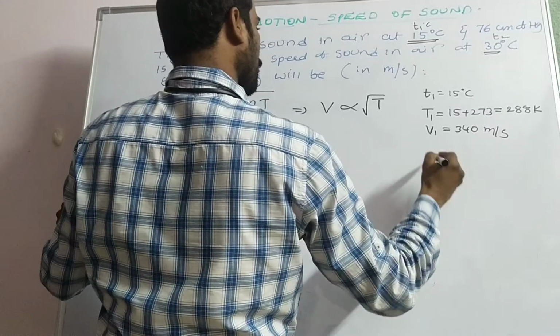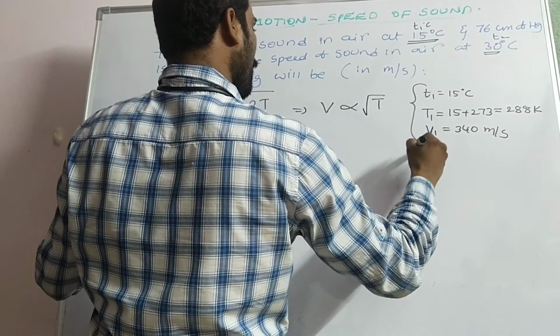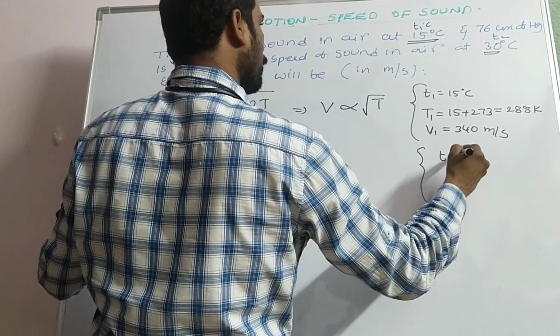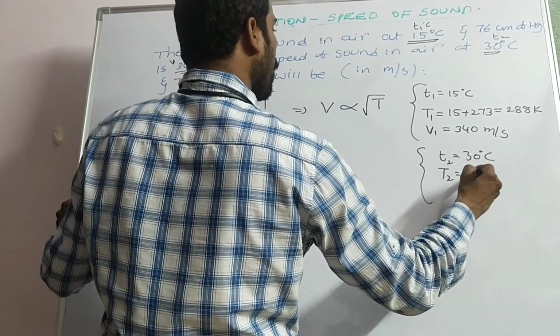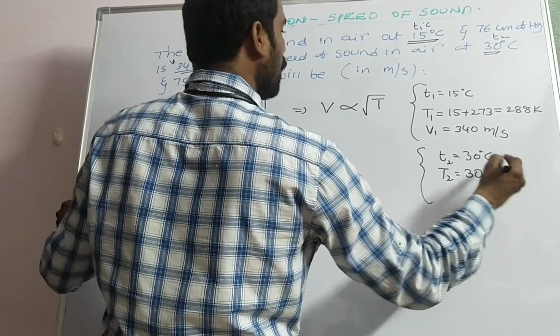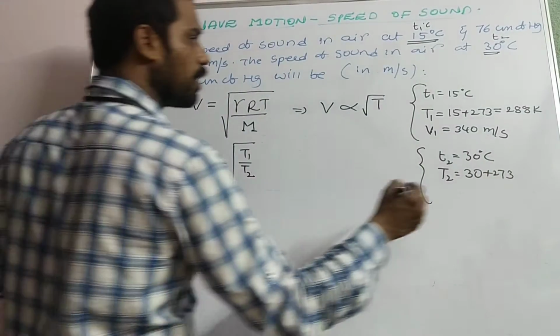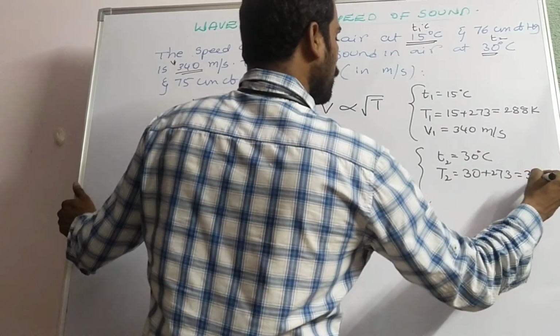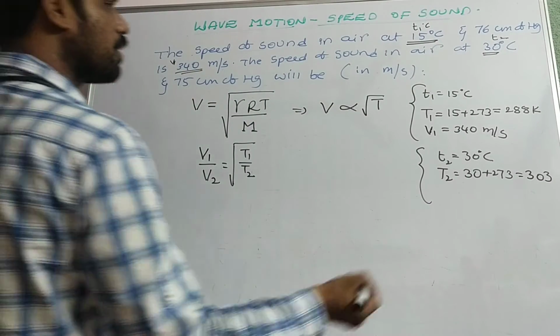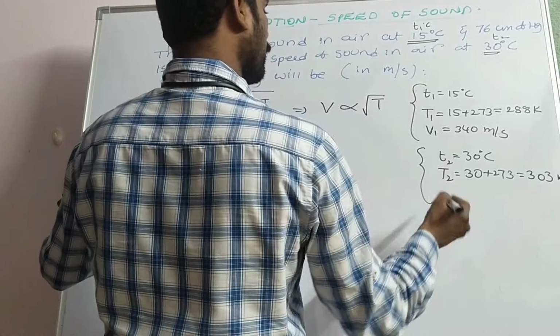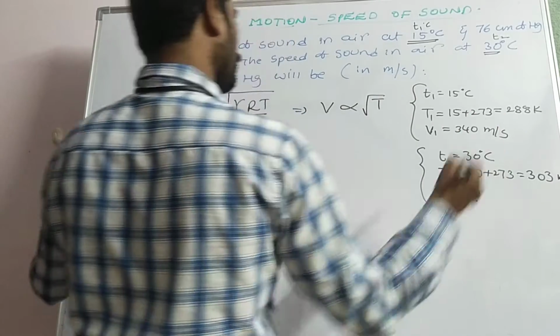Now, temperature T2 is equal to 30 degrees Celsius. Then what about the absolute scale of temperature? We have to add 273 to convert Celsius into Kelvin, so that is equal to 303 Kelvin. And V2 we have to find.